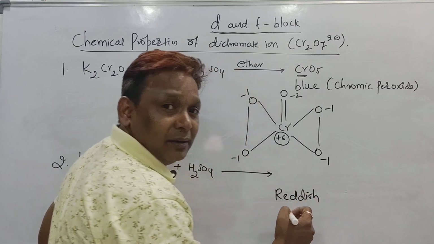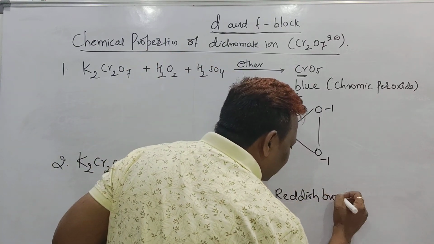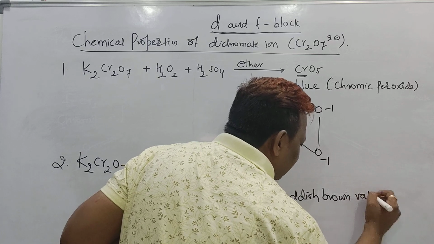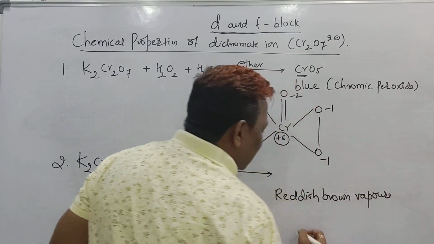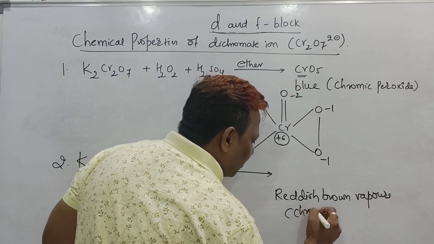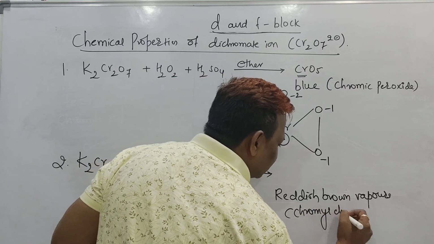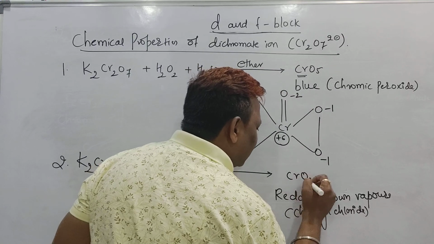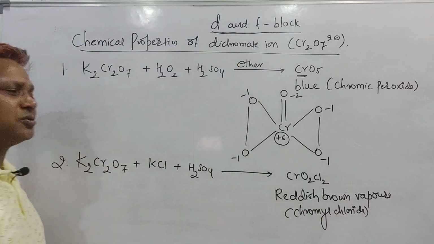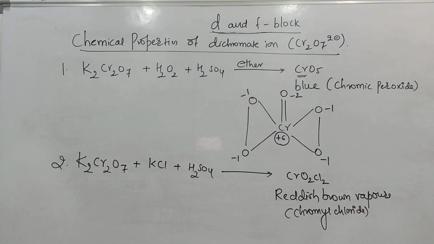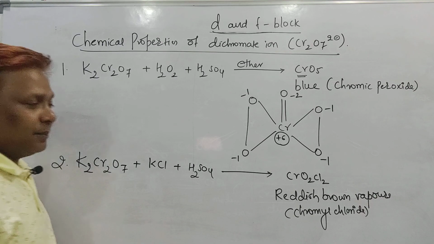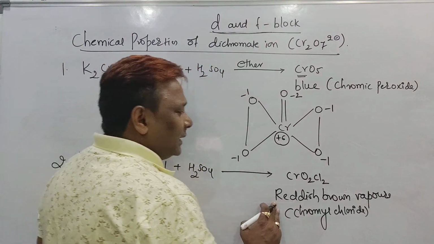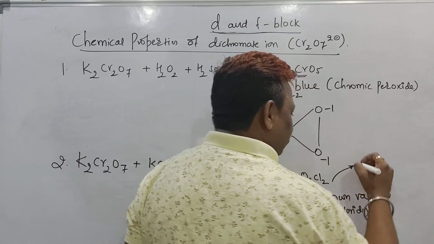What does it give? Reddish brown vapors. These reddish brown vapors are called chromyl chloride. And do you know the formula of chromyl chloride? CrO2Cl2. This is called chromyl chloride, CrO2Cl2. But this chromyl chloride, you know, is an identification test.